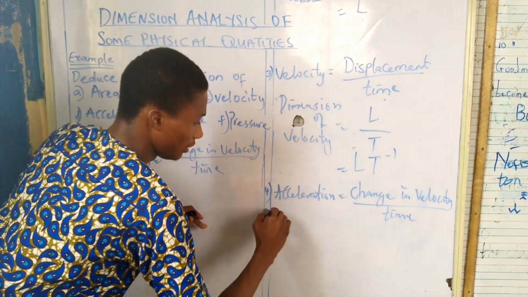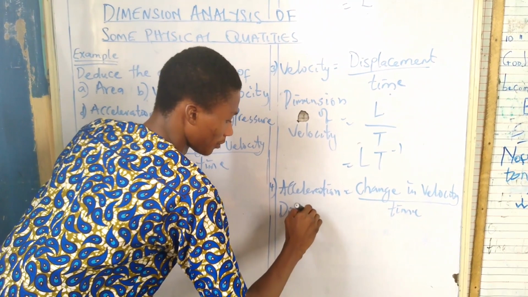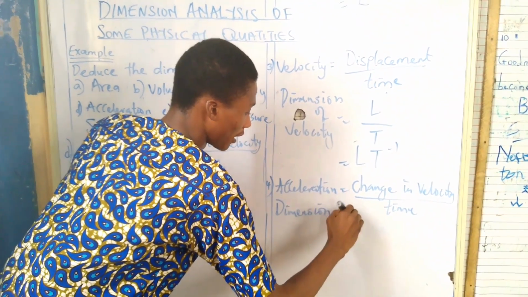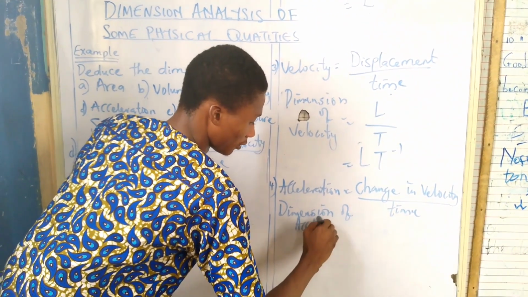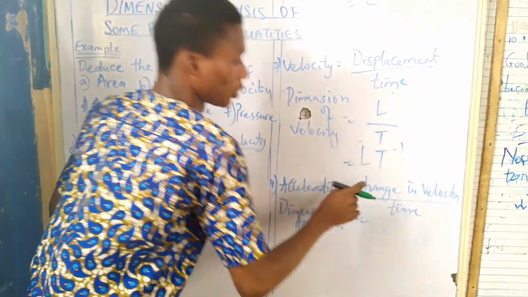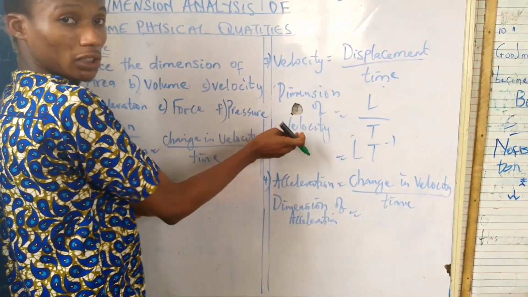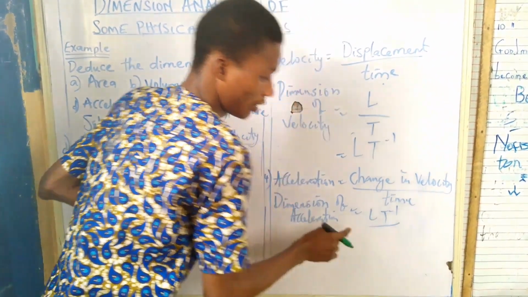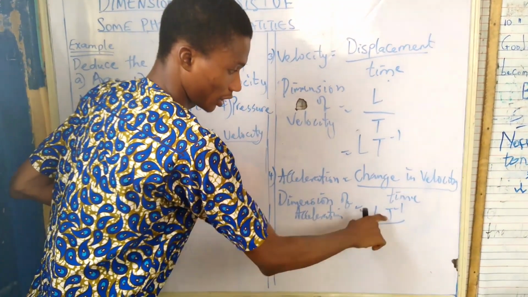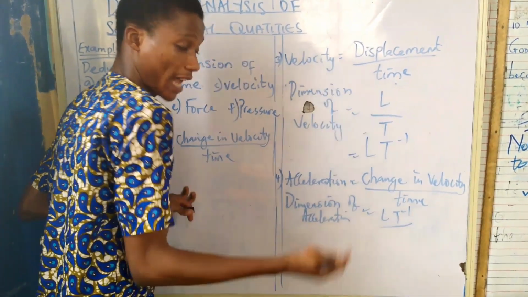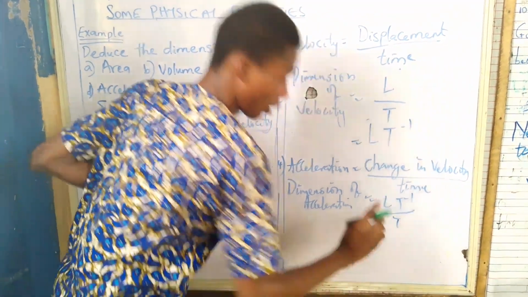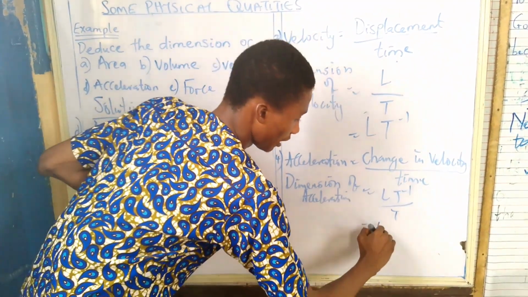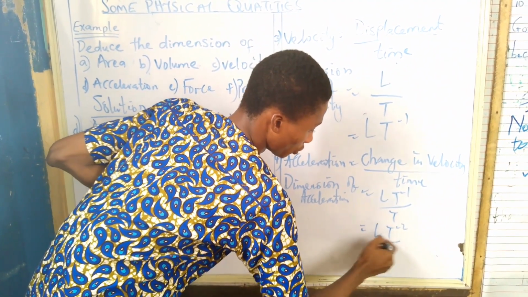So in other words, the dimension of acceleration will be equal to the dimension of our velocity, which we got from before, that's L per T, over the dimension of time again, which is T. From your law of indices, you know this is going to become LT raised to power minus 2.